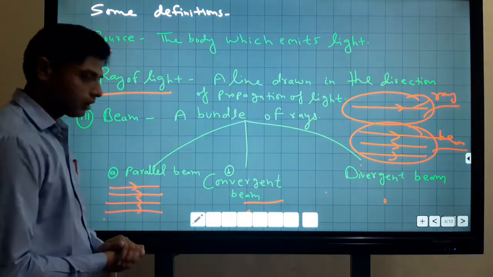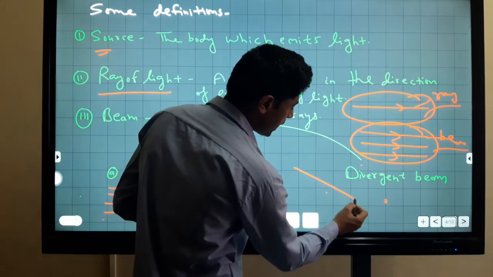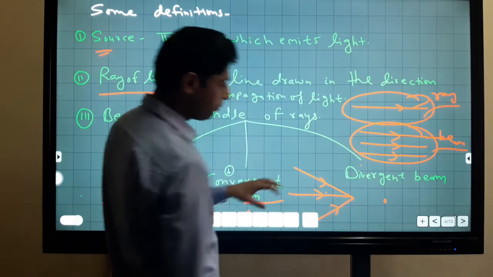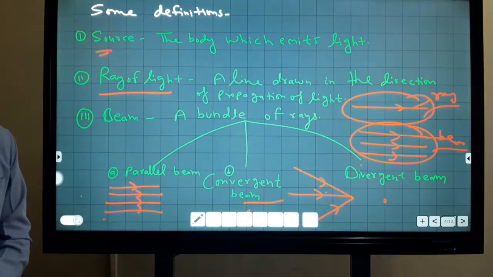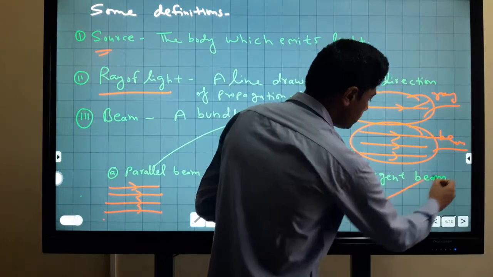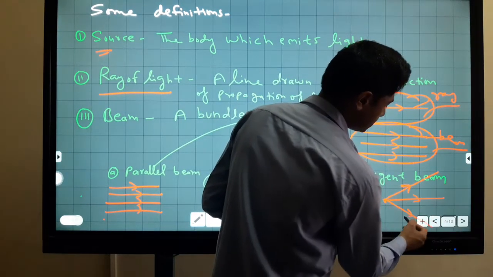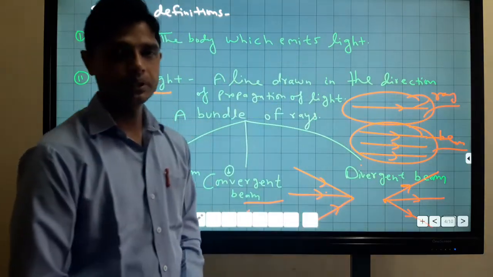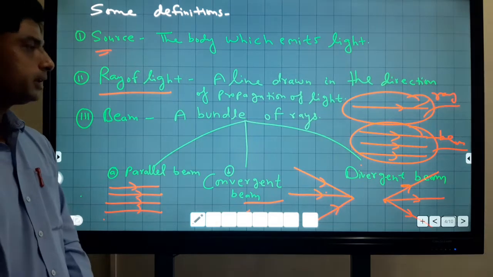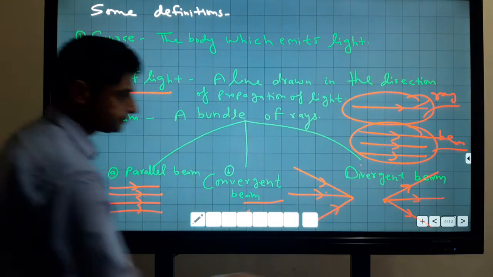Second is the convergent beam: when rays of light converge at a point, this type of beam is known as a convergent beam. When rays of light diverge from a point, this is known as a divergent beam.